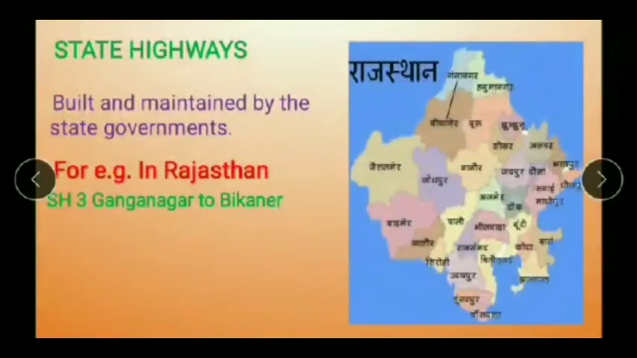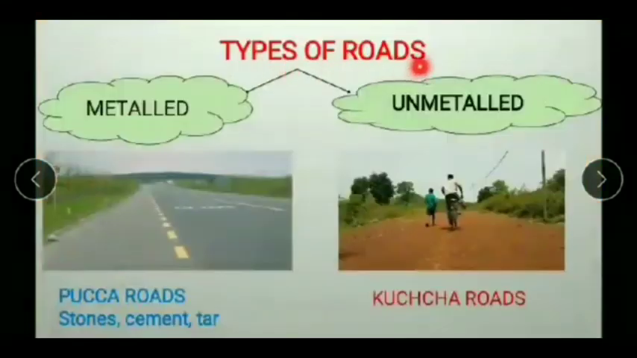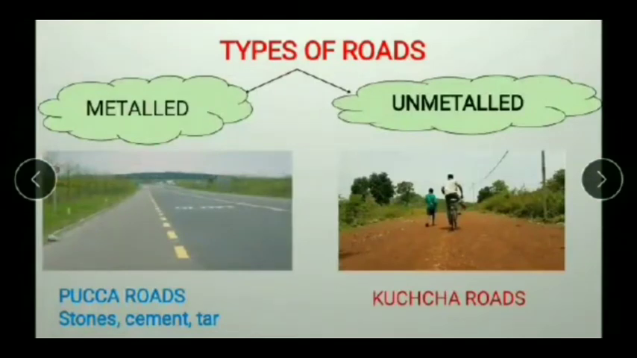So, NHAI looks after the condition of roads and they also make new roads. State highways. Built and maintained by the state government. For example, in Rajasthan, SH3 Ganganagar to Bikaner is a state highway. Next is types of roads. Roads can be of two types, a metalled road and unmetalled road. Pakka roads are metal roads. That means they are made by stones, cement, tar, etc. Unmetalled road means kacha roads where cement, stone, these things are not used.